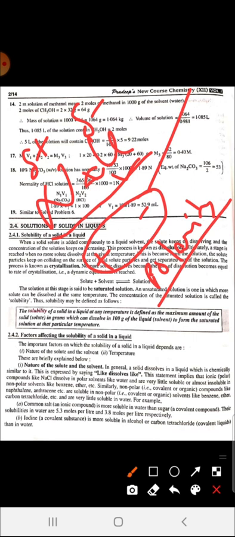So polar will dissolve in polar, for example, NaCl. NaCl, that is common salt, is an ionic compound. It will dissolve in water because water is also polar. NaCl is a polar molecule. Water is also polar. NaCl dissolves in water easily, in a large amount.